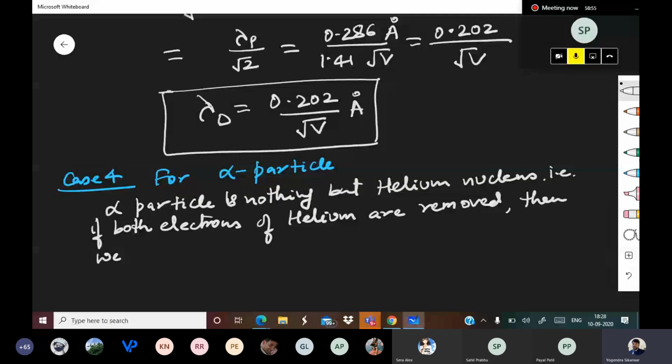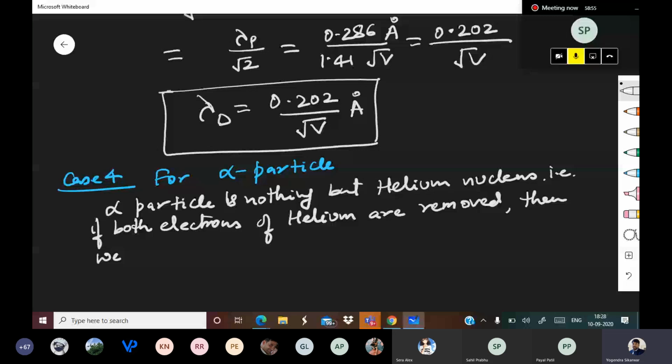So now mass of alpha particle is equal to 4 times mass of proton and charge of alpha particle is equal to 2 times charge of proton. So lambda alpha is equal to h, 6.62 into 10 to the power minus 34 upon root of 2 into m, where m is 4 times mass of p, into q, 2 times charge of p, into v.